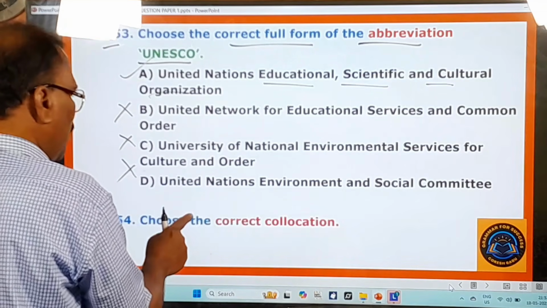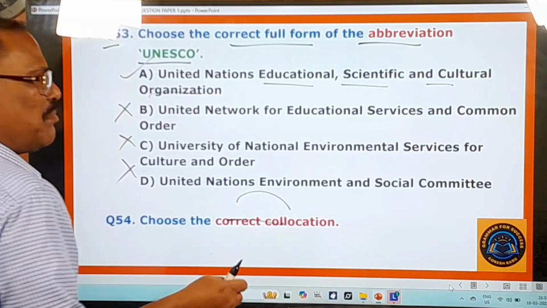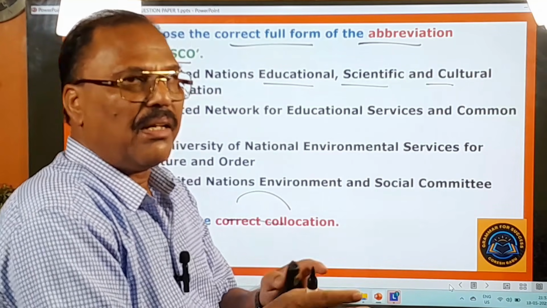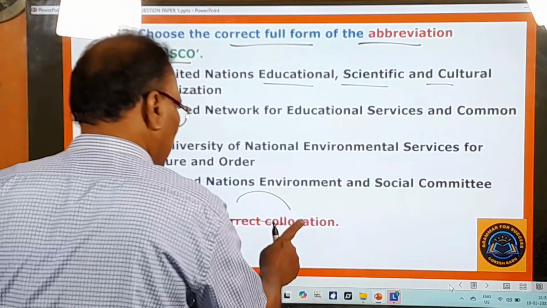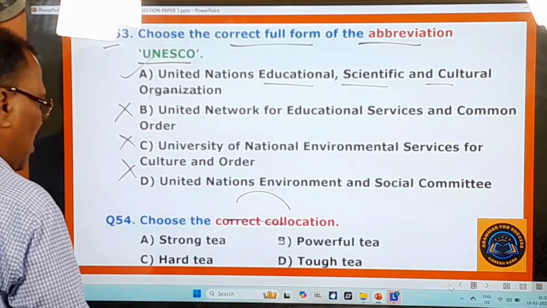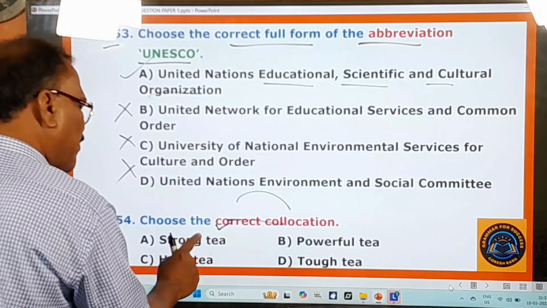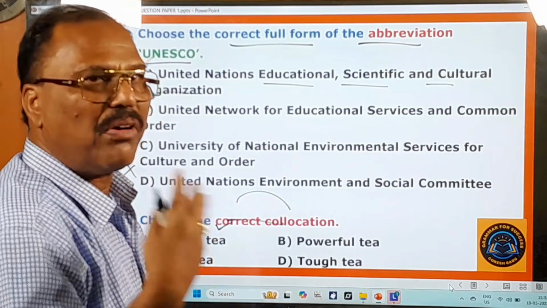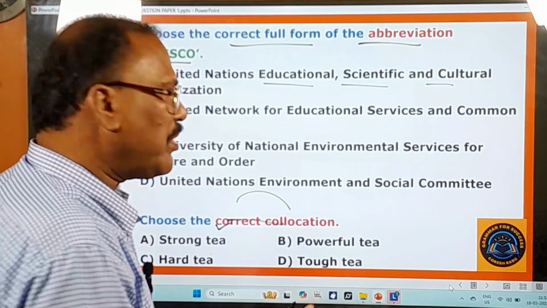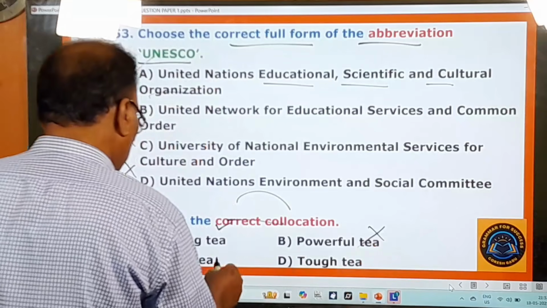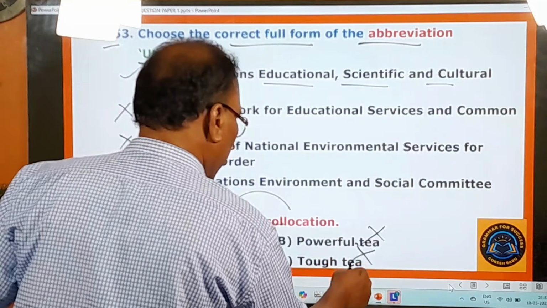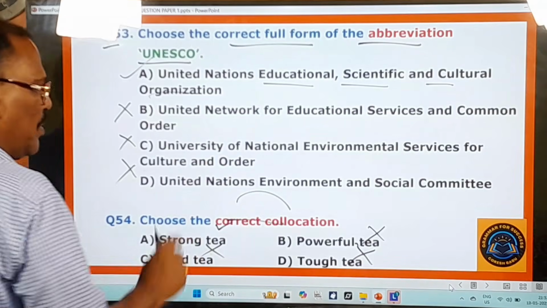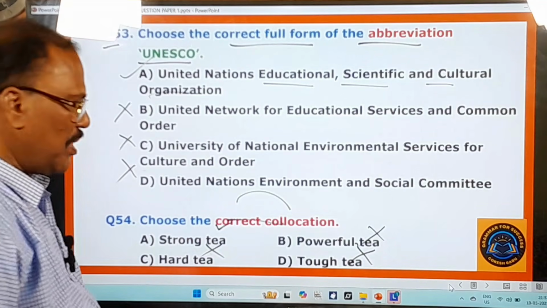Here you pay attention. Choose the correct collocation. Collocation means combination of words. Generally, two words go together. That is called a collocation. Strong tea. This goes together. You always say, I want a strong tea. I'm suffering from headache. I want a cup of strong tea. Strong tea you say, but you don't say powerful tea, hard tea, tough tea. So strong tea is the only correct collocation. That is your answer. And now you move on to other questions.